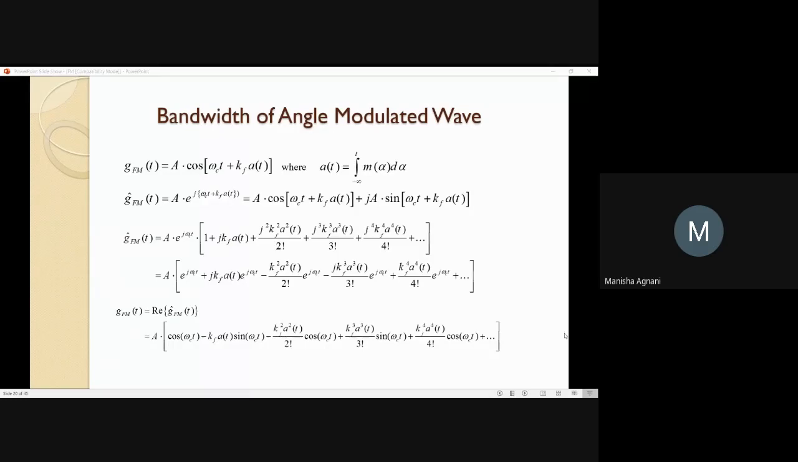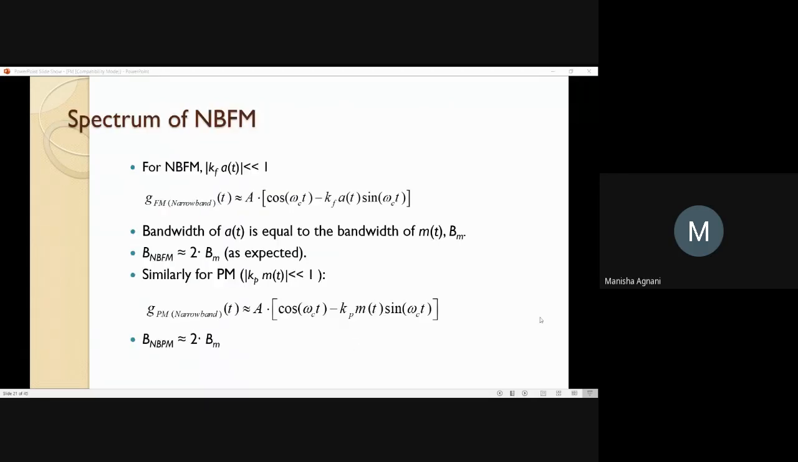So if you want to calculate the bandwidth of an angle modulated wave from this expression, obviously the answer is that the bandwidth of an angle modulated wave is going to be infinite. Now we cannot have an infinite bandwidth, and therefore we go for something called narrowband FM. The condition for narrowband FM is modulus of kf A of t should be much less than 1. What is kf? It is a proportionality constant.